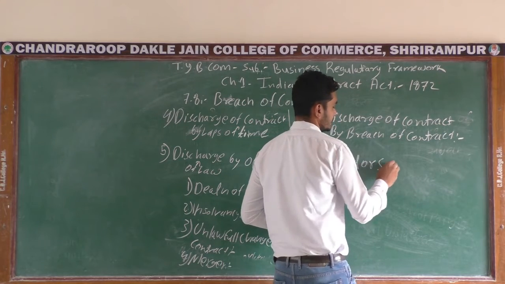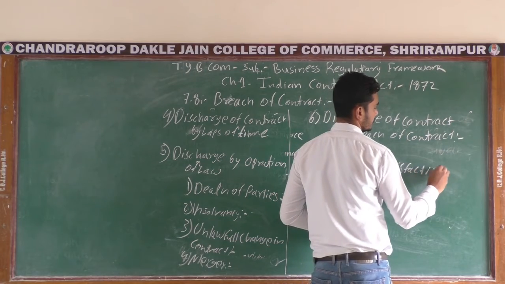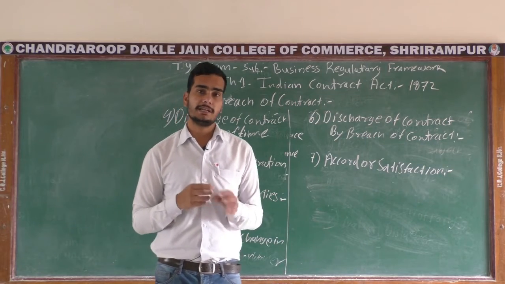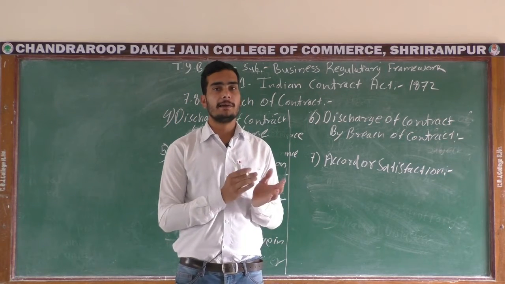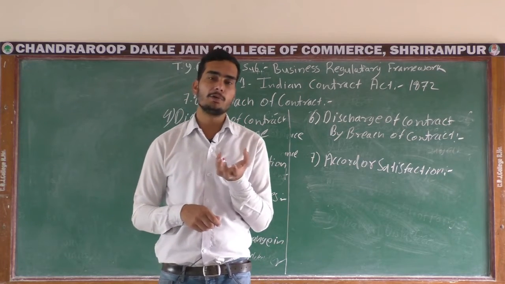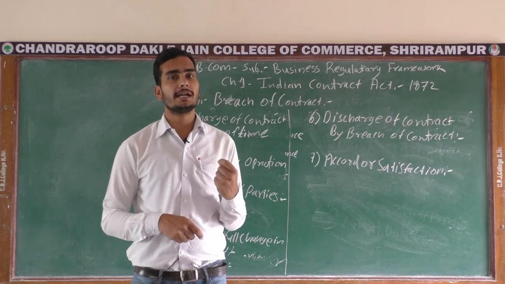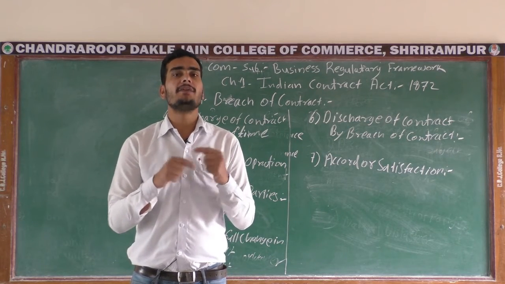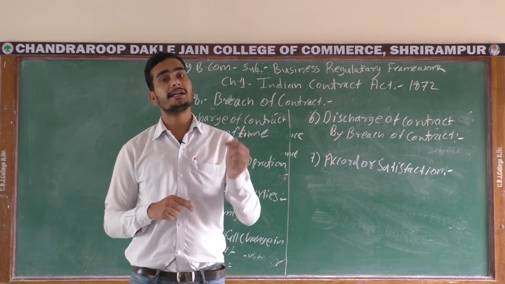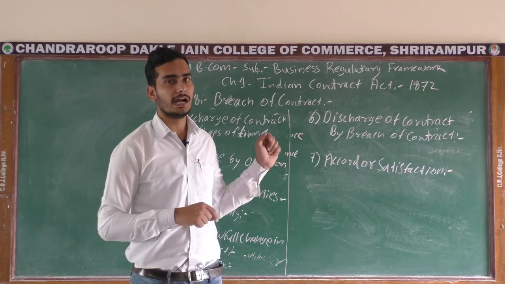accord or satisfaction. When both of the parties are ready to cancel the original contract and they are getting a new contract, but in that sense your consideration amount is lower, of less value than your first contract, and they are ready to sacrifice with their consideration and perform that type of contract, that type of discharge is considered accord or satisfaction.